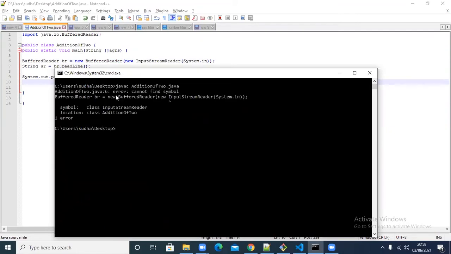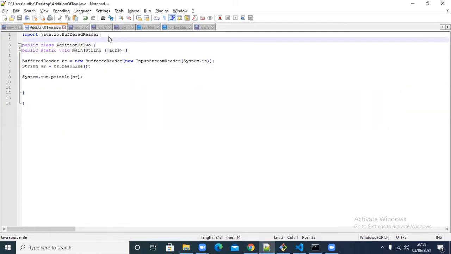Previously, BufferedReader also showed cannot find symbol. Now see, only InputStreamReader shows cannot find symbol. You are observing it or not? So InputStreamReader is cannot find symbol now. That means what? I have to import that as well. That is also available from the IO package only.